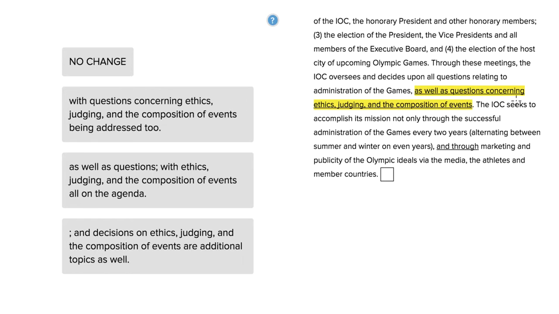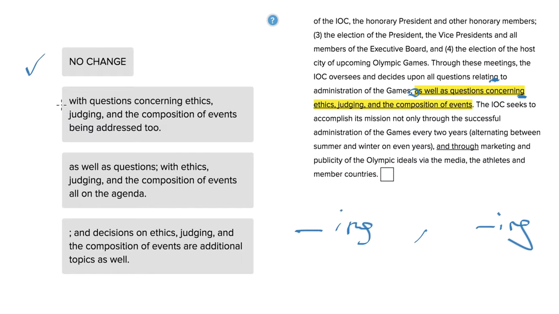So we want to avoid these ing endings, but something we see here is we've got a comma and we've got ing before relating to administration of the games, as well as questions concerning. Because of parallelism, then, we must keep the ing, even though generally we want to avoid it. So answer choice A looks good. Anything that doesn't have an ing ending would be wrong.